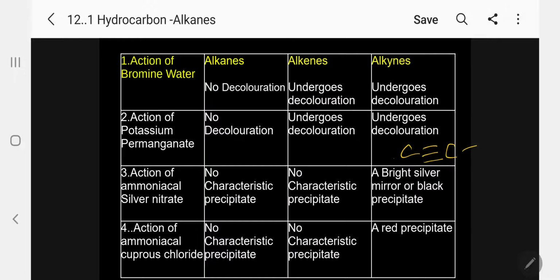When you treat with cuprous chloride, that hydrogen will be substituted by copper. This is copper acetylide, the red precipitate. Kindly follow. So the red precipitate is due to the formation of copper acetylide. So we are able to differentiate alkyne from alkenes.